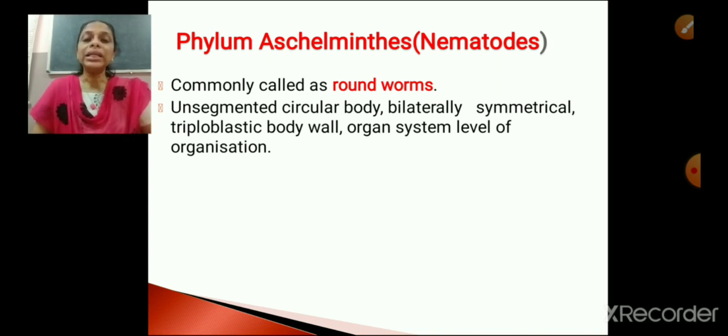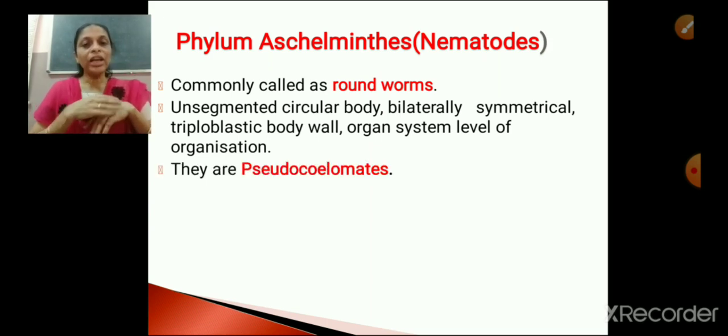Then they have organ system level of organization. That means most of the organ systems like the digestive system, nervous system and circulatory system will be found in this phylum. They may not be well developed as in the higher phyla, but they are all found. So the features are: they have an unsegmented circular body, they are bilaterally symmetrical, they have a triploblastic body wall, and they have organ system level of organization. Hope it's clear.